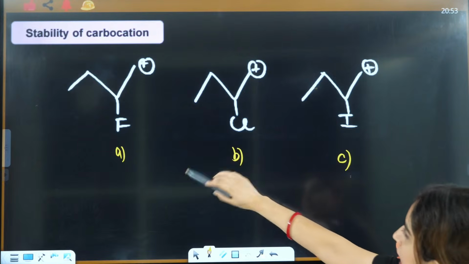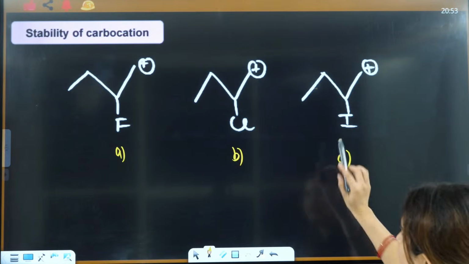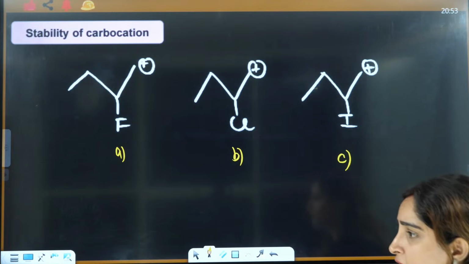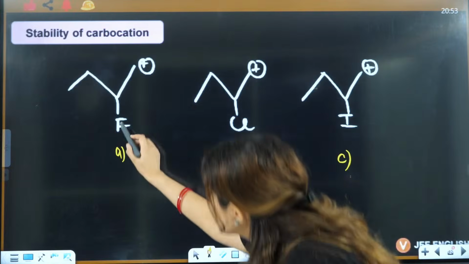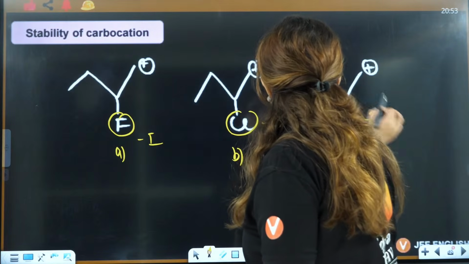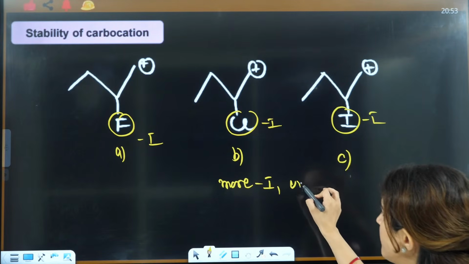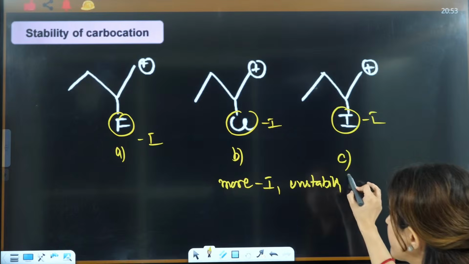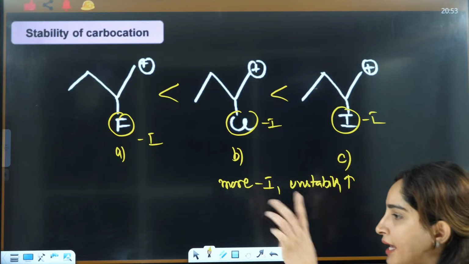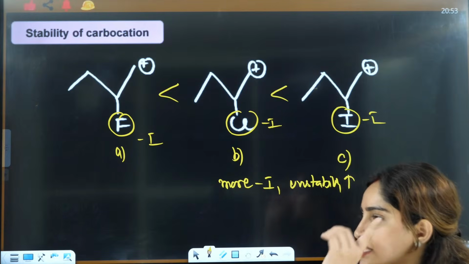Like my kids are also jugadi like me. So this is A, B and C. Fluorine has the maximum minus I effect, less and less. The more the minus I effect, the more sadness there will be. It has minus I, minus I, minus I. The more the minus I, the more the instability will increase. So here A will be least stable. Answer will be CBA.